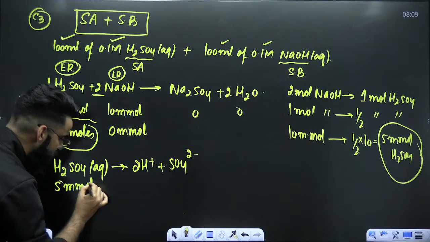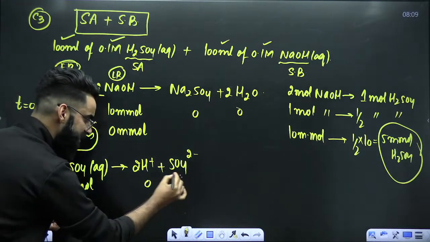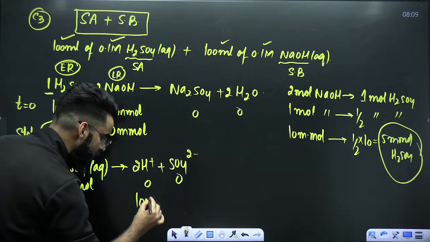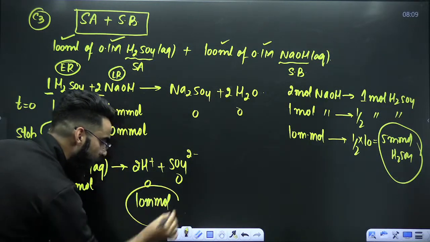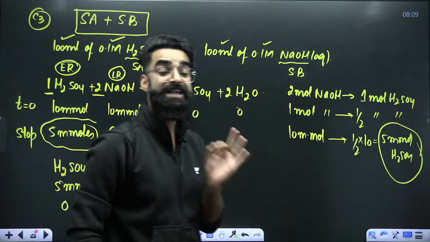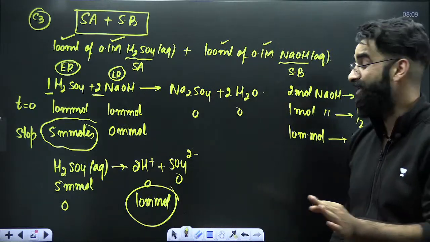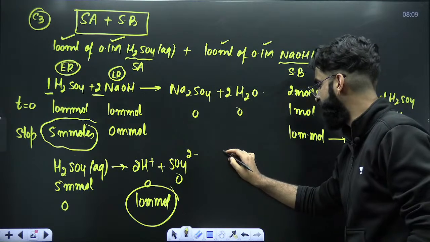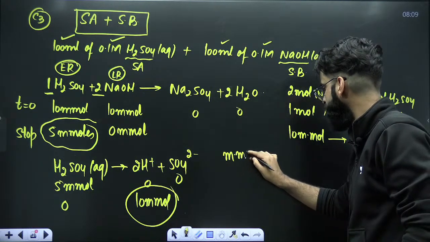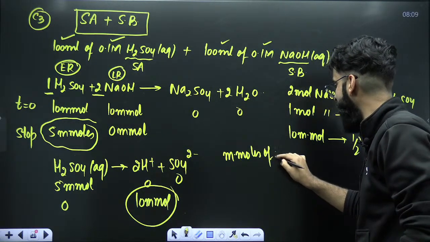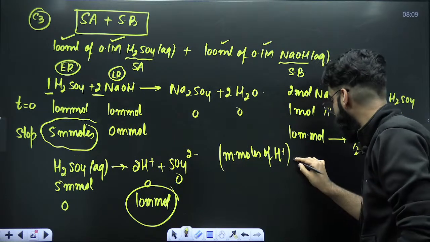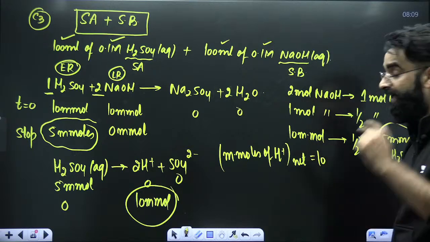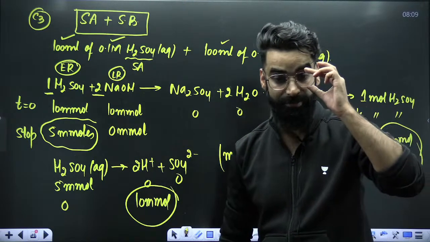5 millimoles of H2SO4 are left. So this will be 0, this will be 0. Now this will be 0. 1 mole gives 2 moles. From 5, you get 10 millimoles. So I got to know the total H positive millimoles which are left in the container at the end of the reaction. If I ask you how many millimoles of H positive are left in the container at the end, you'll say 10 millimoles of H positive are left.